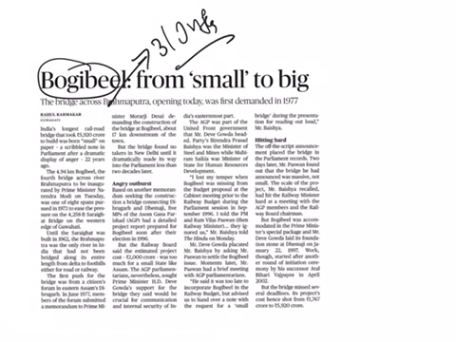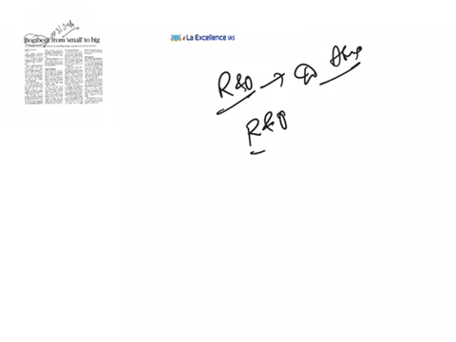This Bogibeel Bridge is a combined road and rail bridge in Dibrugarh district of Assam. This is India's longest road and rail bridge that connects Dibrugarh in Assam to Pasighat in Arunachal Pradesh.